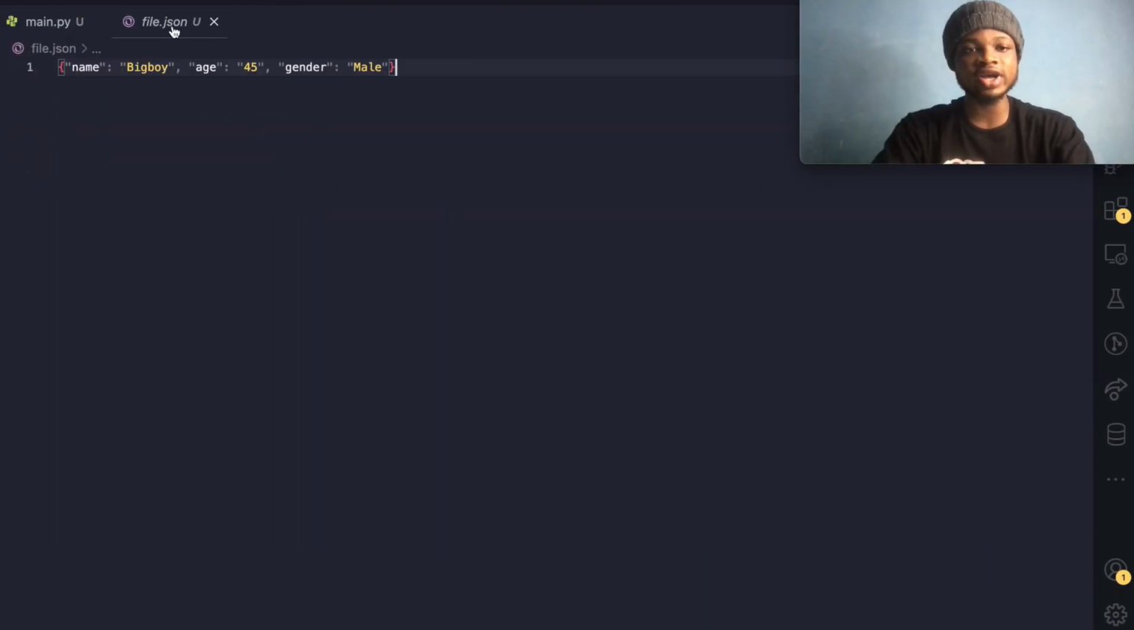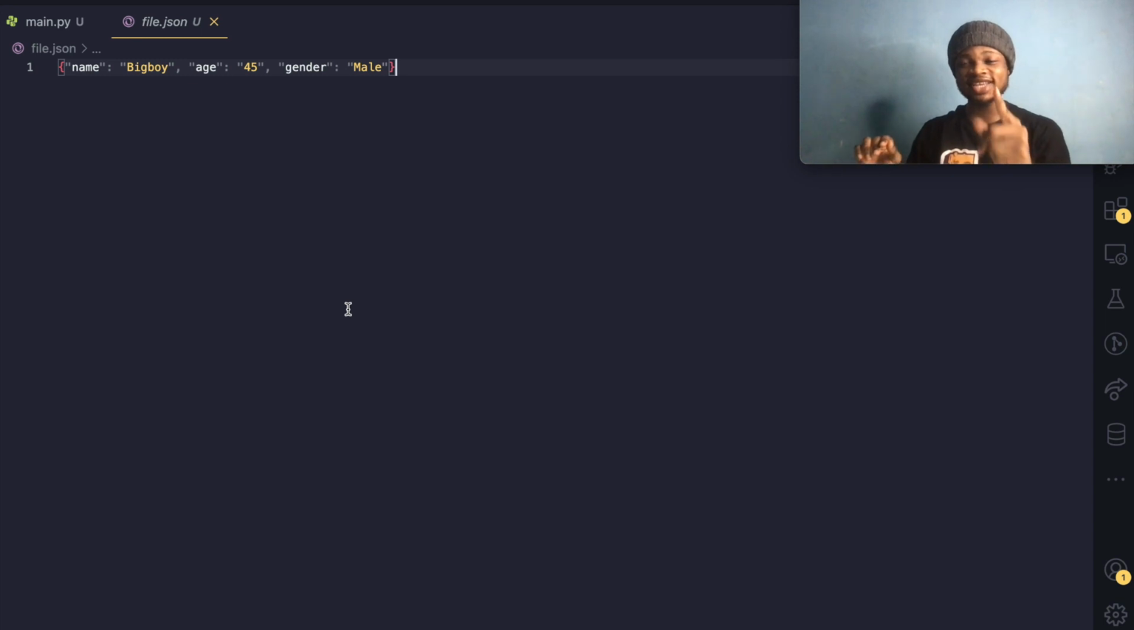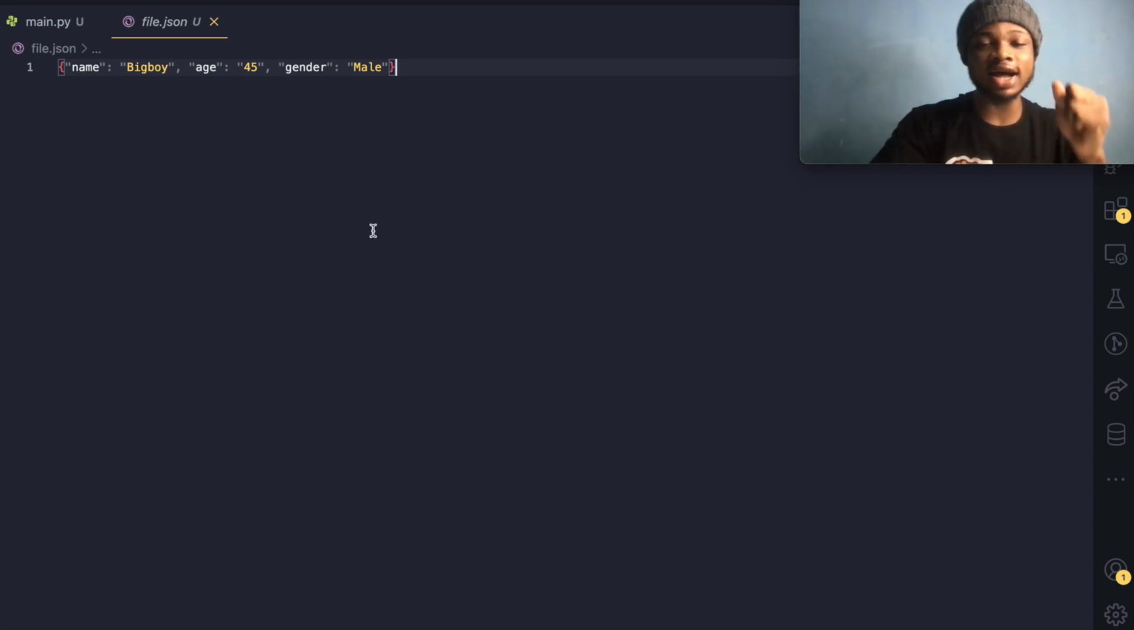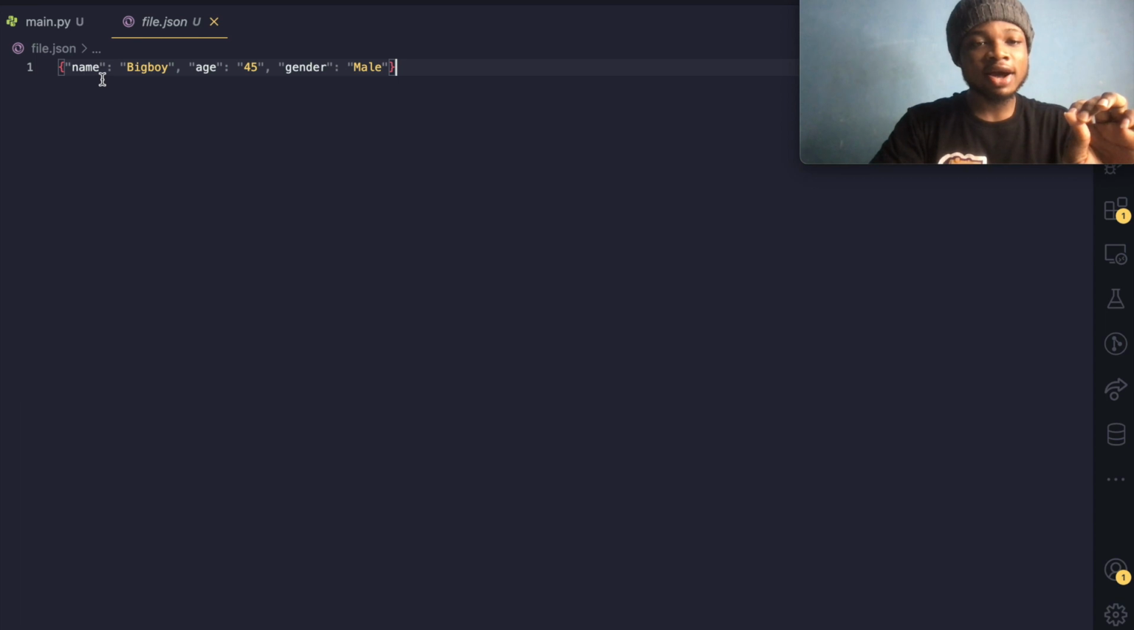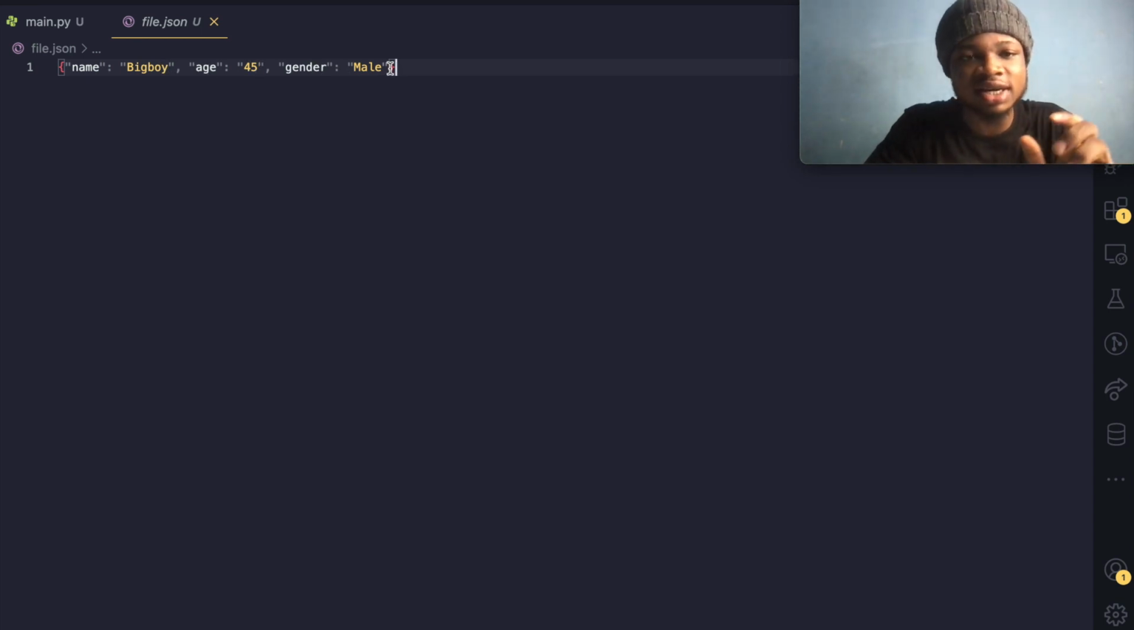And if we go over here, can you see? Are you seeing what I'm seeing? We now have JSON data in our database. And this looks very appealing to the eye. Look at how neat it is. Well, that's one of the characteristics of JSON. It's easy to read and understand. Look at the name, big boy, the age, 45, the gender, male.